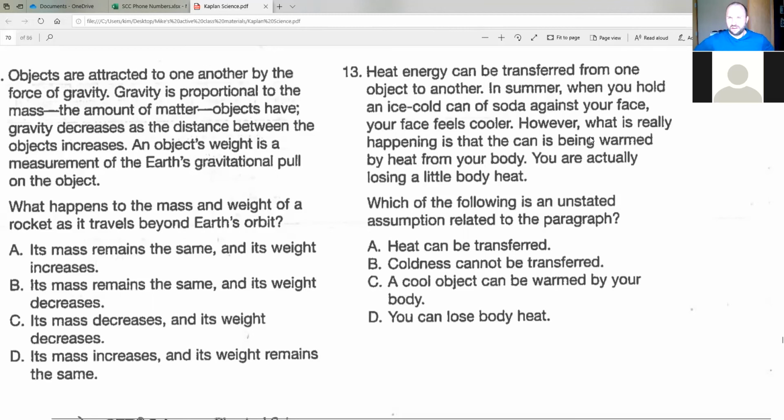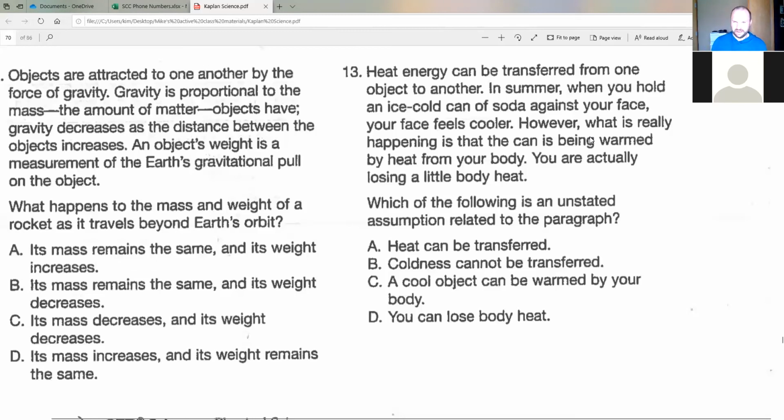Okay, so let's break this down a little bit, and then I'll talk about what they're describing. Because again, you don't need to know exactly what they're talking about. You just need to find the right answer. So we're looking for an unstated assumption. When something is unstated, what does that mean? Does that mean it's specifically mentioned in the paragraph? No, right? If something's unstated, it's not said. It's not mentioned specifically in the paragraph. So our answer is going to be something that isn't mentioned in the paragraph. Okay? So that should help you eliminate some possible answer choices.